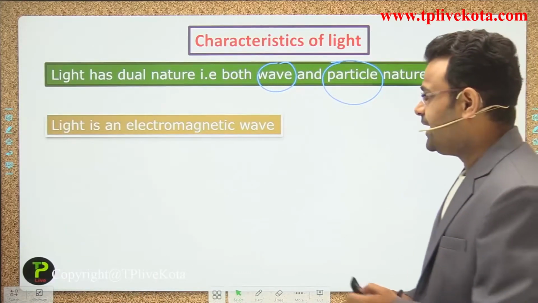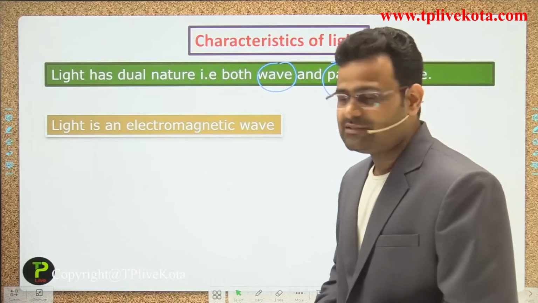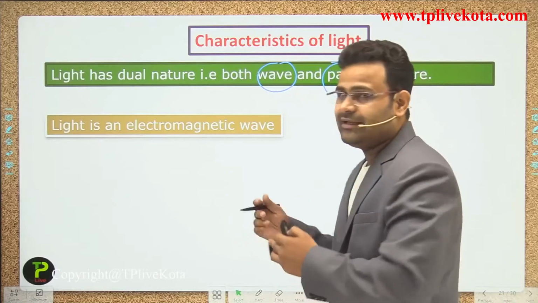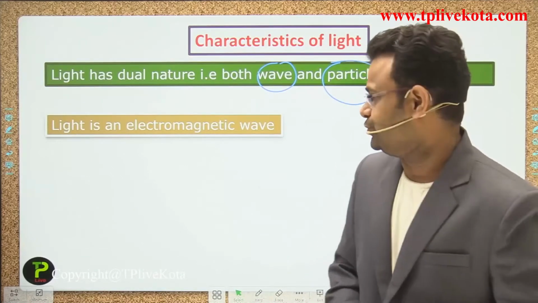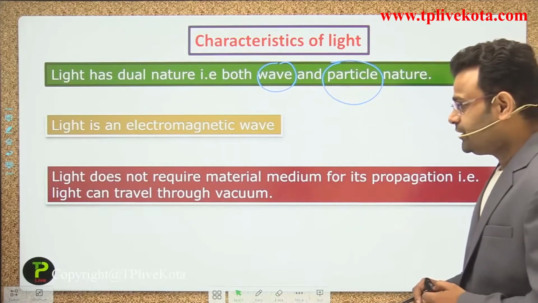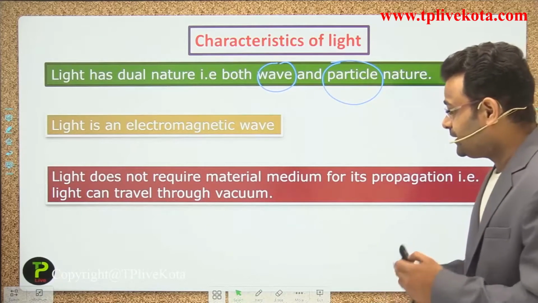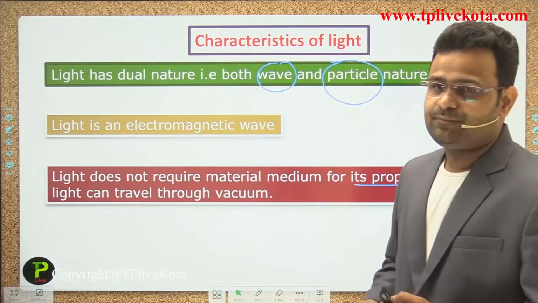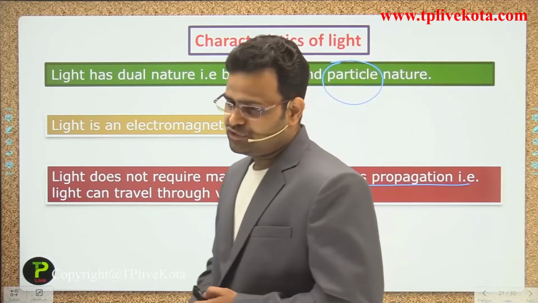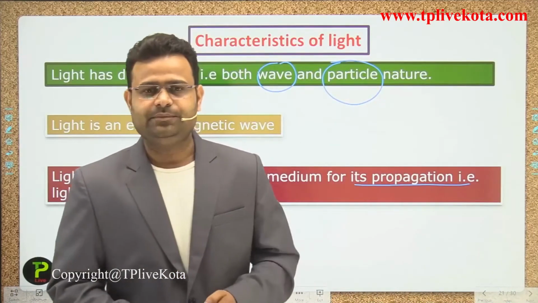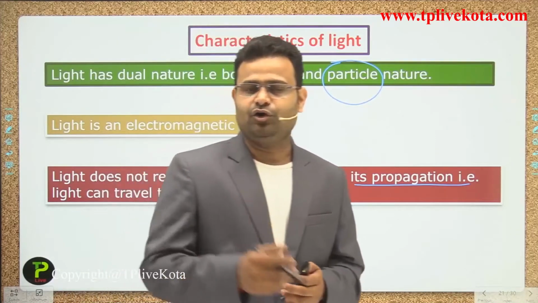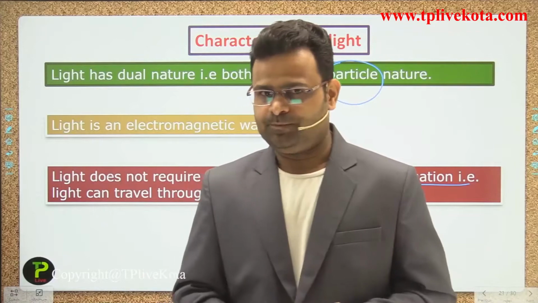Next point: light is an electromagnetic wave, guys. Yes, light is an electromagnetic wave and it can travel in a vacuum also. Light doesn't require a material medium for its propagation. In our galaxy there are many times some blasting happening, but we do not hear any sound.